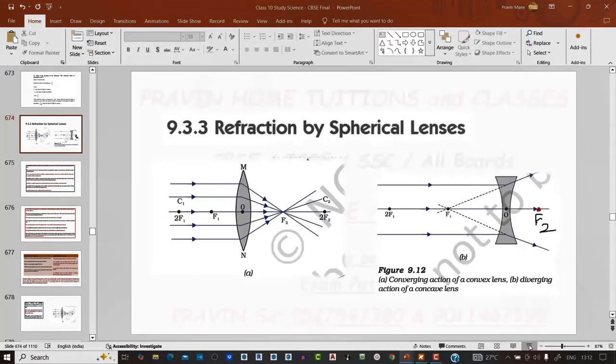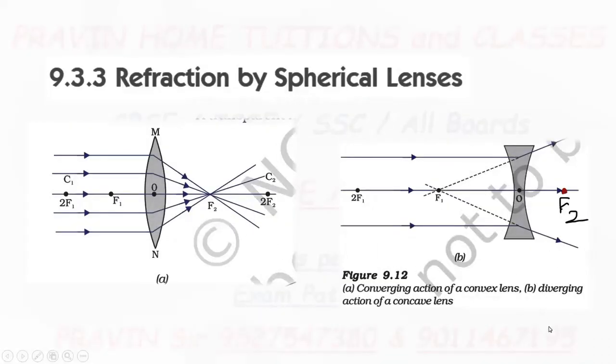Figure B is a double concave lens because this lens is bounded by two spherical surfaces which are curved inwards, and the middle part is thinner than the edges. Edges are thicker for a concave lens.